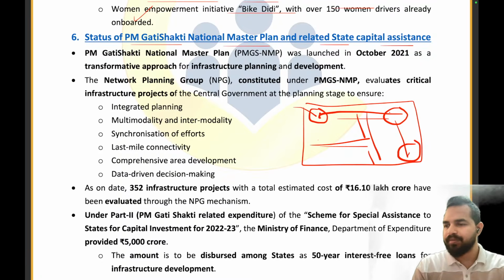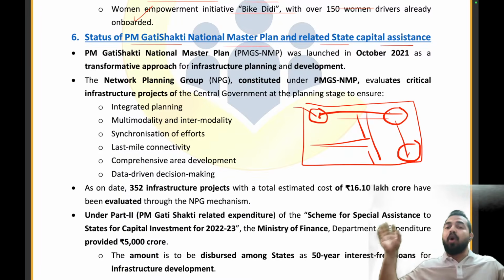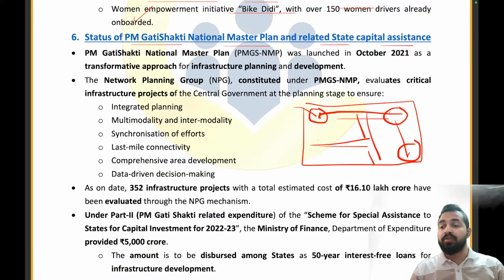There is no point. So basically, my dear friends, what was happening earlier is there was development taking place, but not in a planned way, because every department has done their own work, but they are not cooperating with each other. They are not planning together to ensure that we have the proper linkage of the different services that we are providing. And that's where the PM Gati Shakti National Master Plan was launched.